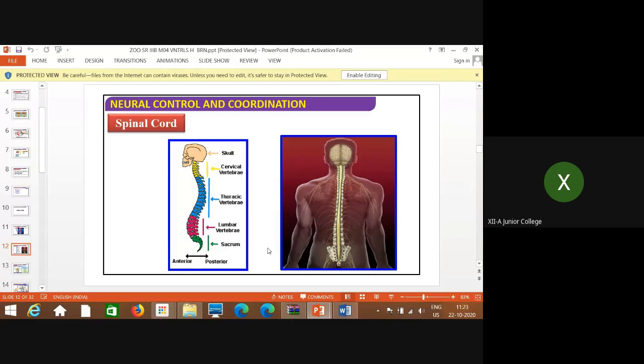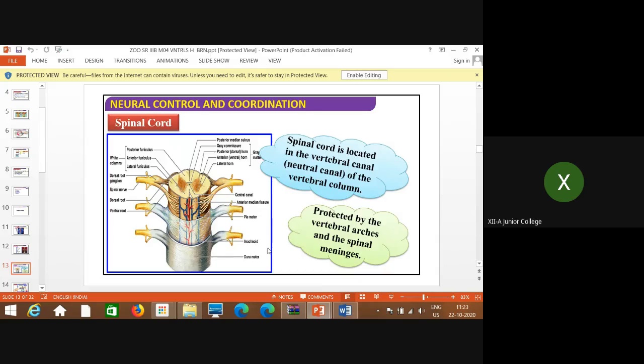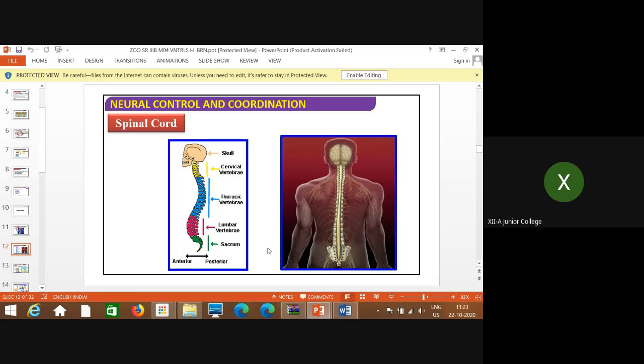So these spinal nerves, that is, the spinal cord, is covered by the vertebral column. There are different types of vertebrae in the practicals also. I don't remember whether in the 11th standard you have learned or not, but I'll revise that all the vertebrae, total vertebrae, are divided as per the regions where they are present, and they are known as cervical